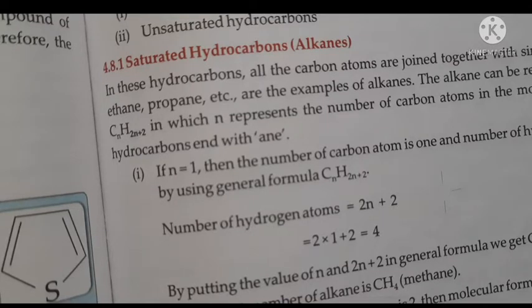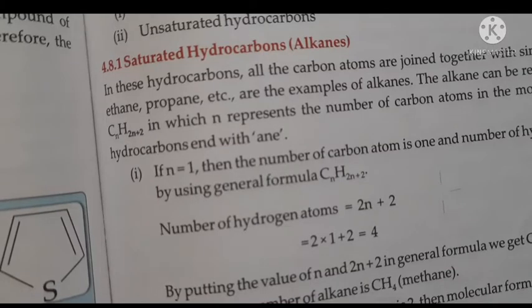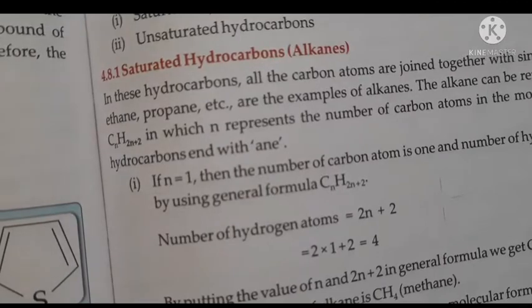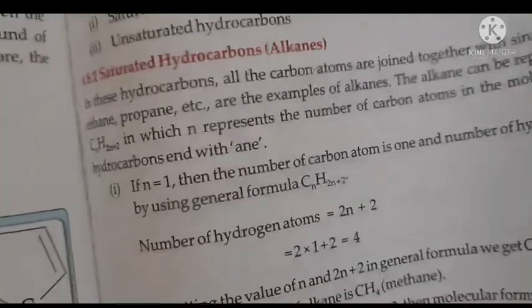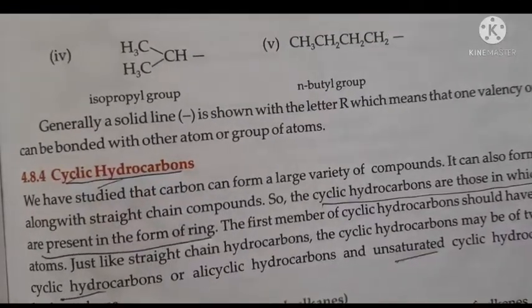I told you that carbon forms chains because of its self-linking property. It forms long chains, it forms branches, and it also forms rings. The compounds which are in the form of rings are called cyclic carbon compounds, where the carbon is in the form of a ring. So we will discuss cyclic hydrocarbons.